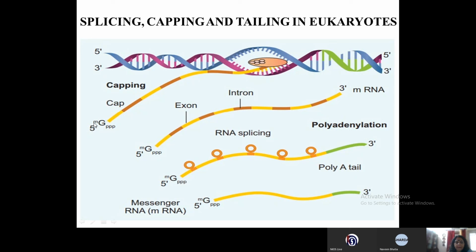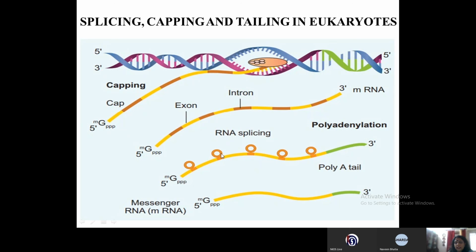That is why M is written for methylated, G for guanosine, and 3 P's are written for triphosphate. And it is attached at the 5' end of the hnRNA. Then it is also going through a process of splicing. In splicing, only the exons have to be retained. That means the yellow portions have to be retained, and the introns, which are denoted by the brown portions, have to be removed.